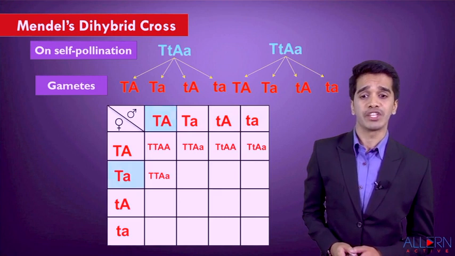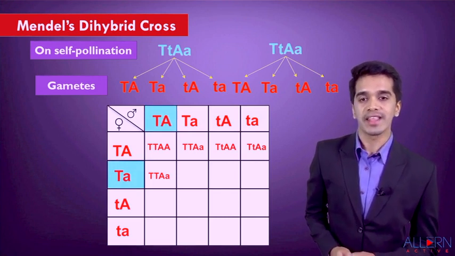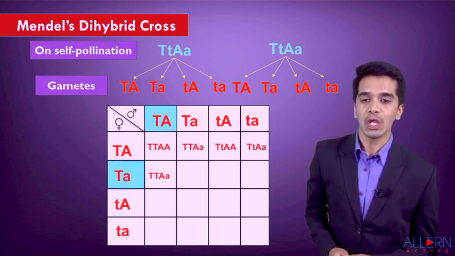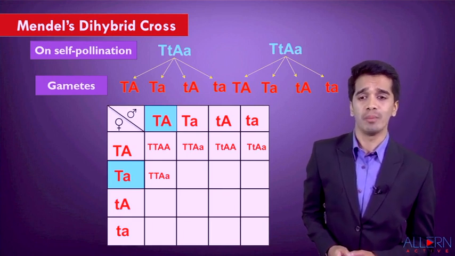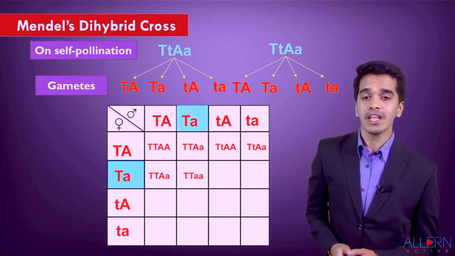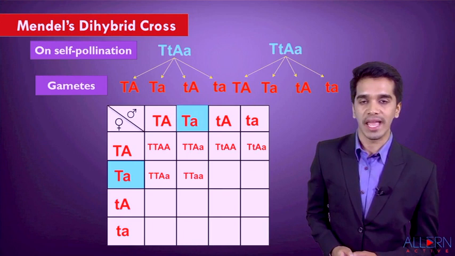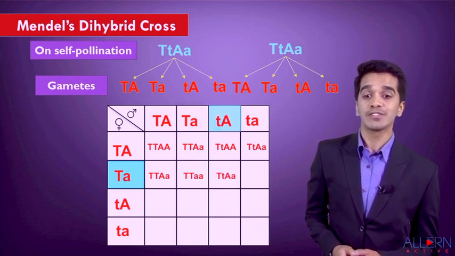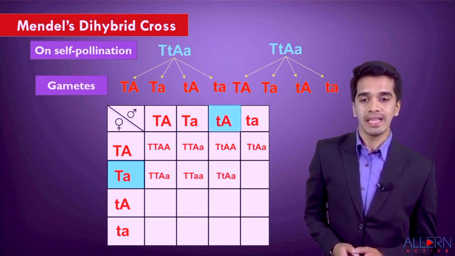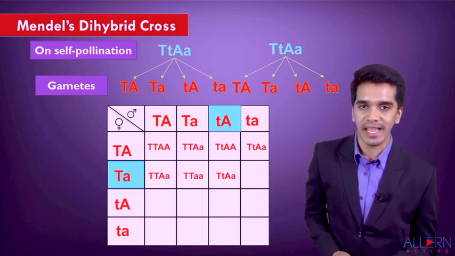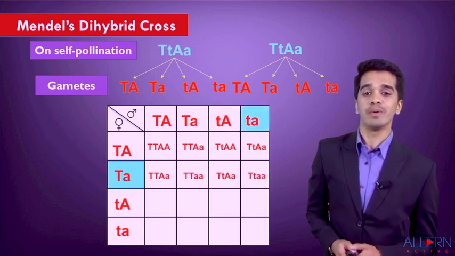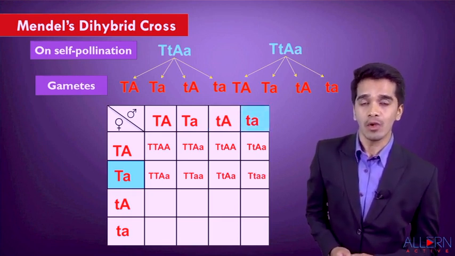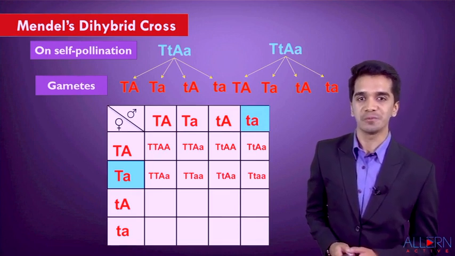The next combination was capital T with capital T, capital A with small a. And the next was capital T with capital T, small a and small a. The next combination is capital T with small t, capital A with small a. The next will be capital T with small t, small a, small a.